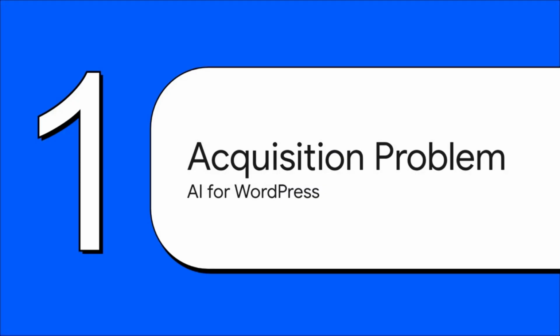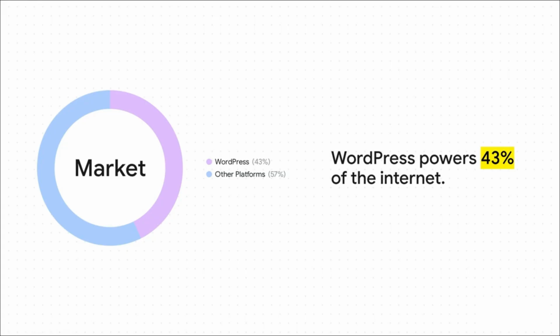Section 1. The Customer Acquisition Problem and the AI for WordPress model. To ground all of this in reality, we're going to look at a highly specific case study detailed by Cody and Greg, which is monetizing an AI-first software project right inside a legacy market. The sheer scale of this opportunity is honestly massive, yet most tech founders just completely ignore it. Think about this for a second. 43% of the entire internet is powered by WordPress. 43%. That is a massive, highly validated market, absolutely full of legacy software just waiting to be disrupted by AI.